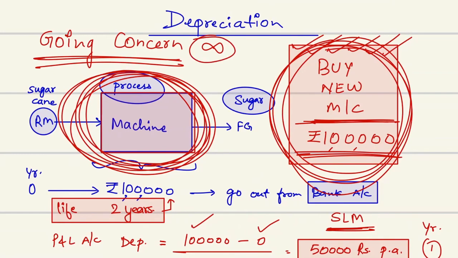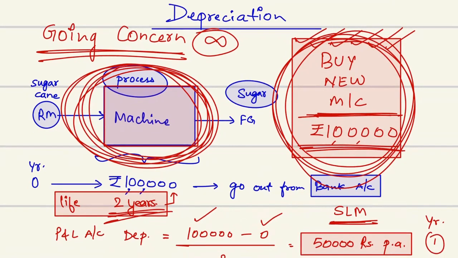So I will not close down my business in just 2 years because my machine is dead, but I will buy a new machinery and continue my business as it was running. So that is the concept. We are taking out the funds from the regular business profits for buying the new machinery.